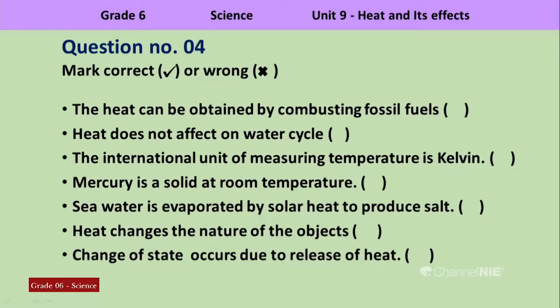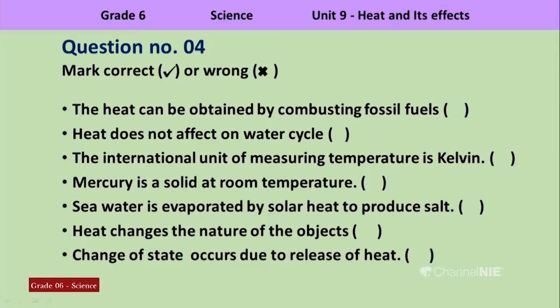The heat can be obtained by combusting fossil fuels. Heat does not affect the water cycle. The international unit of measuring temperature is Kelvin. Mercury is a solid at room temperature. Seawater is evaporated by solar heat to produce salt. Heat changes the nature of the objects. Change of state occurs due to release of steam. Change of state occurs due to release of heat.